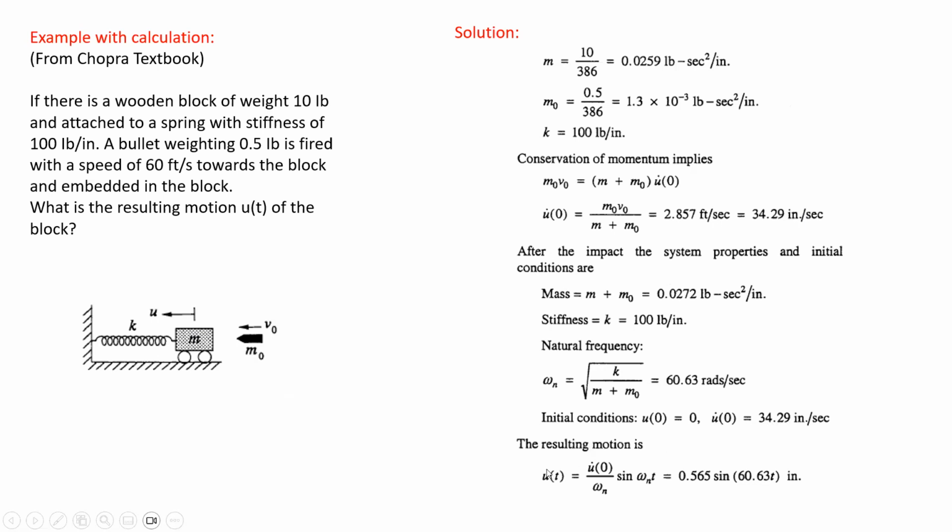So the resulting motion is u(t) equals u dot of 0 over omega, times sine of omega t, which is the solution of the dynamic equation of motion.